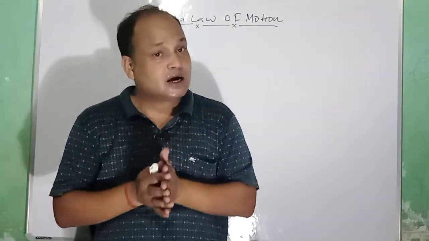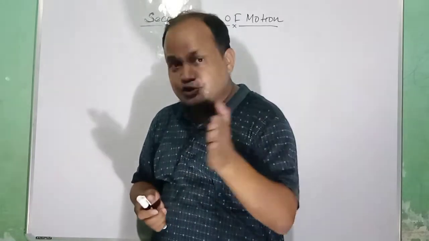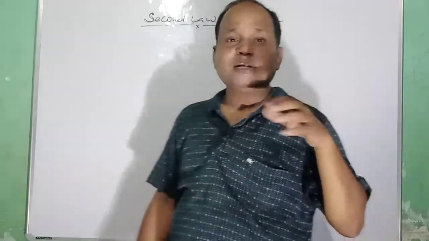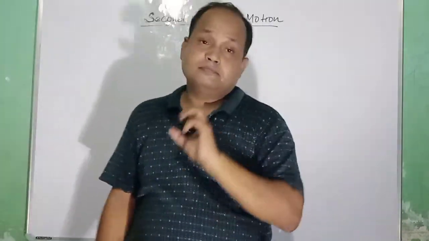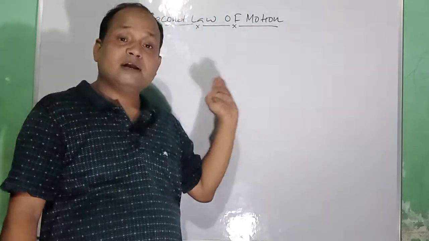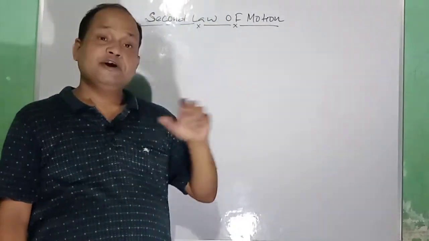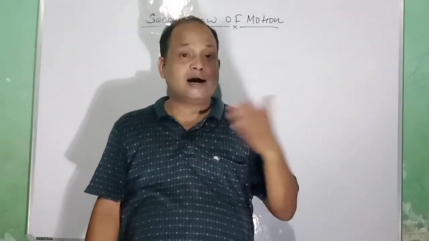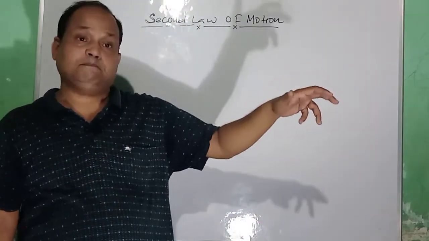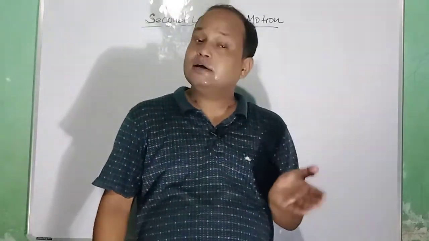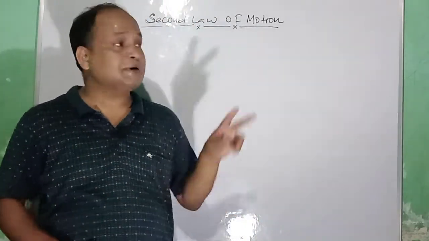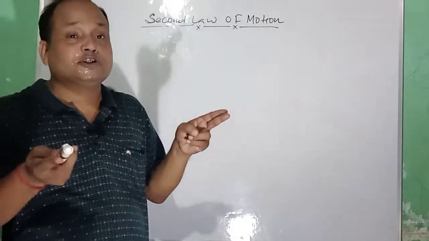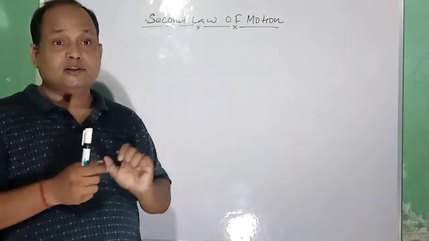So dear students, I hope you all have understood this situation. You can correlate Newton's second law of motion. Newton's second law of motion actually gives the concept of acceleration due to application of an unbalanced force on a body. When acceleration is caused in a body, it also causes momentum in that body. Higher the acceleration, higher will be the momentum. Higher the mass of the body, higher will be the momentum of that body also. So momentum depends on two factors, mass and velocity. If the velocity is high, the momentum will be high.